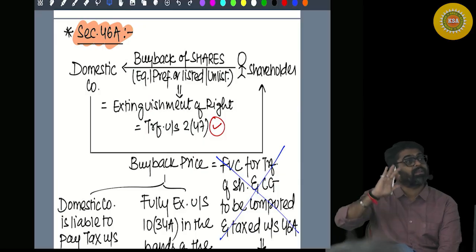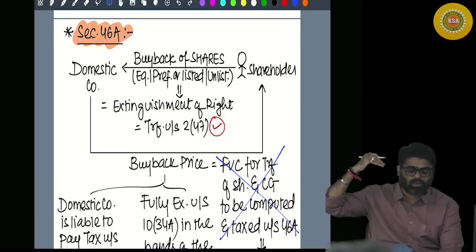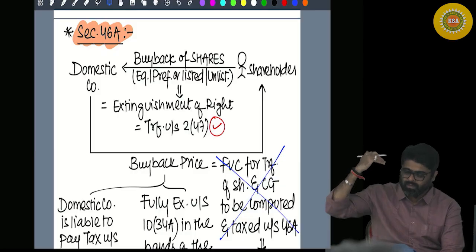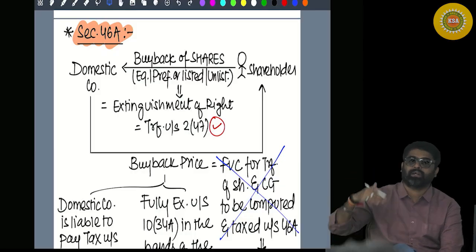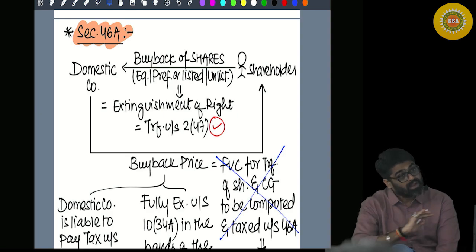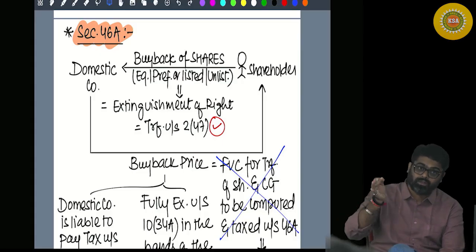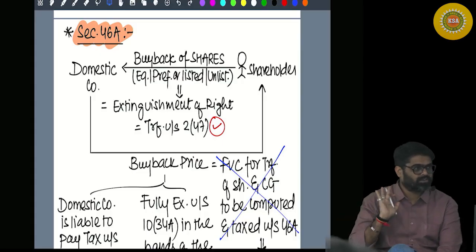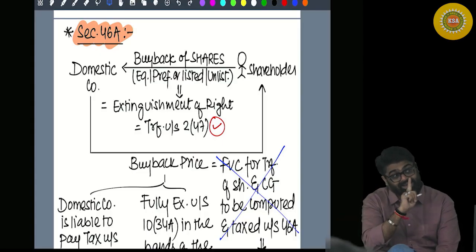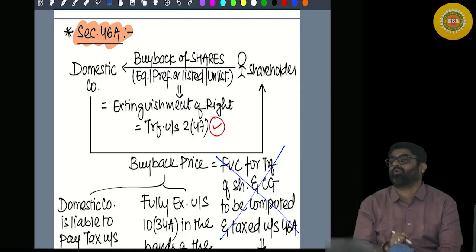And this happens in the case of every company doing the buyback of either shares or securities from the shareholder. But there is one exception, and that exception I am telling you first.